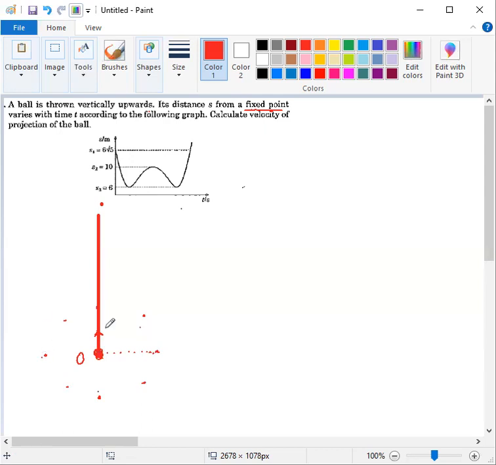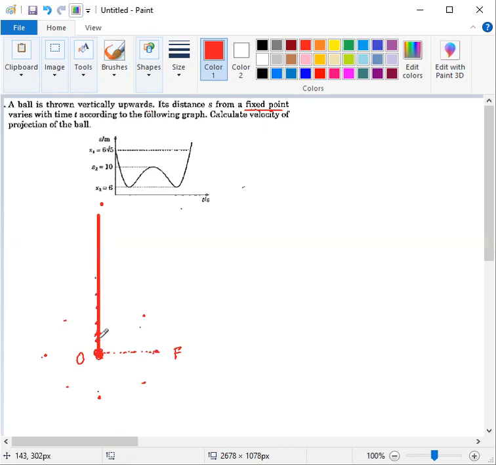But suppose we take that the object is thrown from this point. Then the initial separation between the fixed point, let the fixed point be F, and the object is the least distance or minimum distance. Then gradually, as the object is moving upward, this is one moment, this is the next moment, this is the next moment, and so on. It is gradually moving upward.